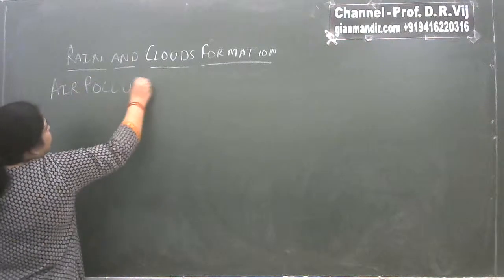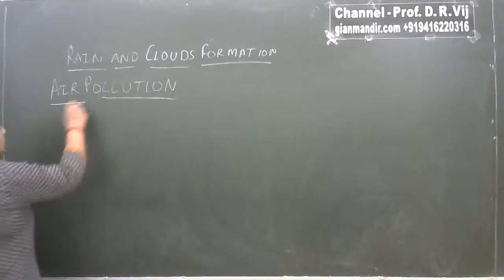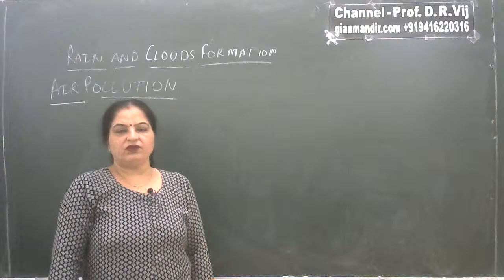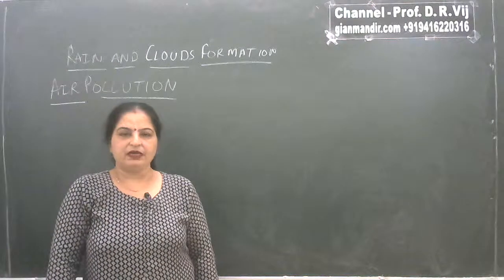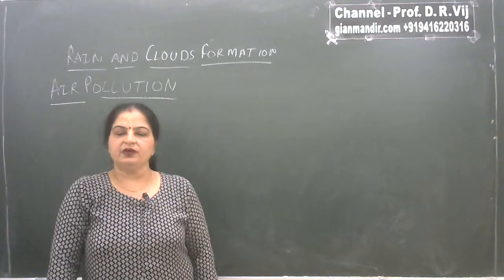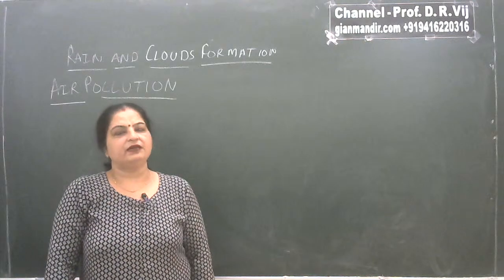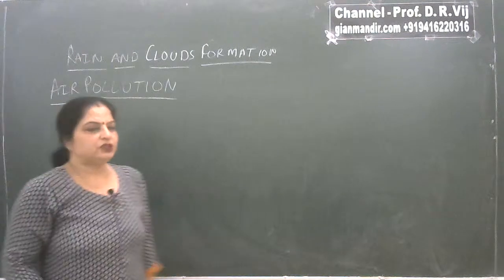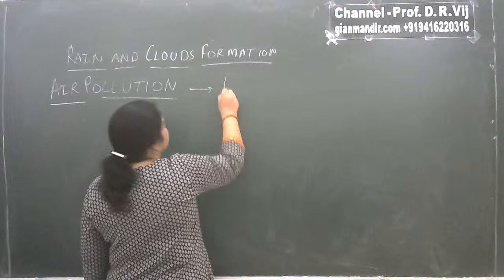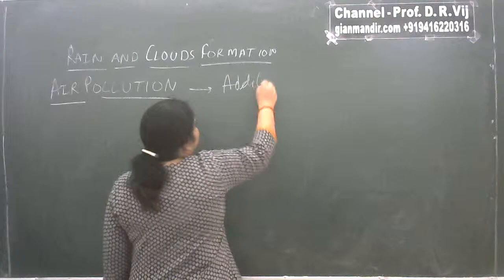What do you mean by pollution? Pollution means addition of any harmful substances or removal of any useful substance from a given resource beyond a certain limit, so that it is going to adversely affect the life of living organisms. That is known as air pollution, or pollution. So, when we talk about air pollution, it can be defined as addition of